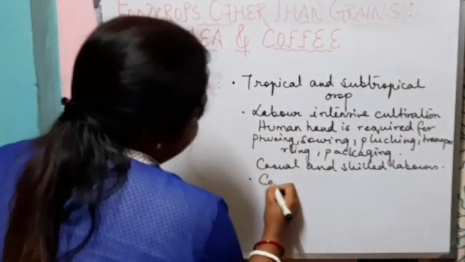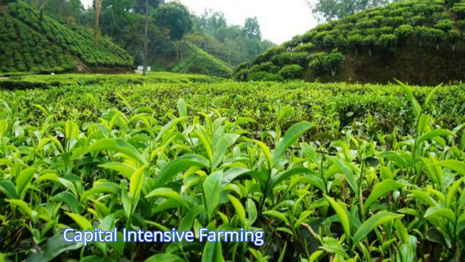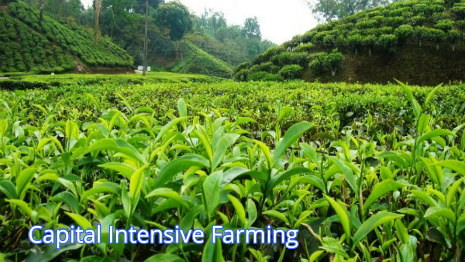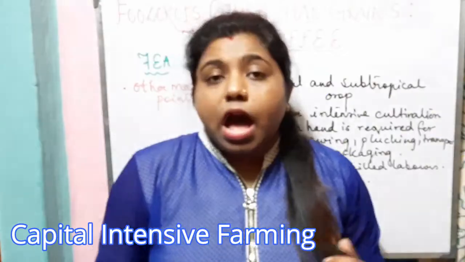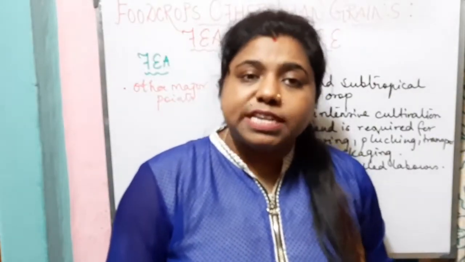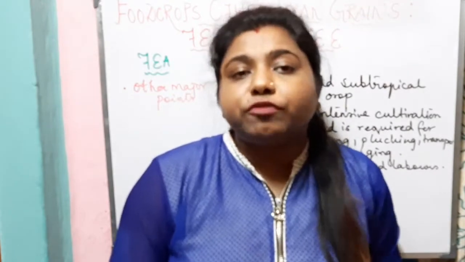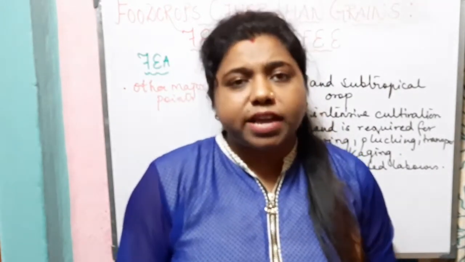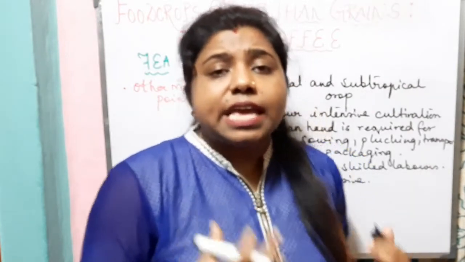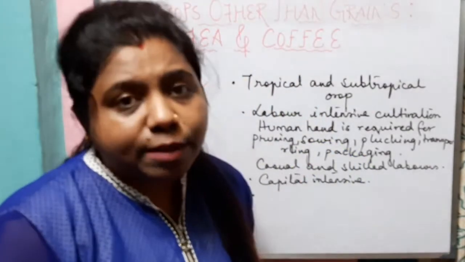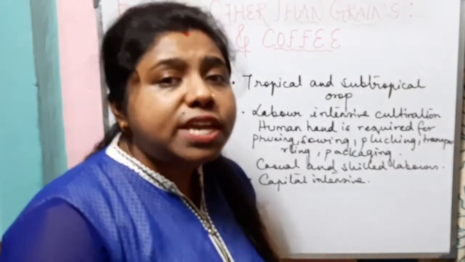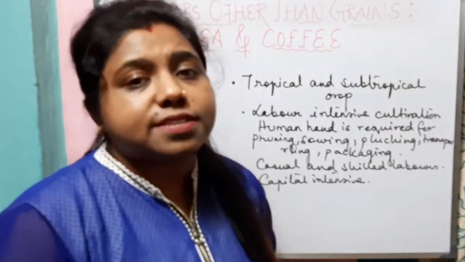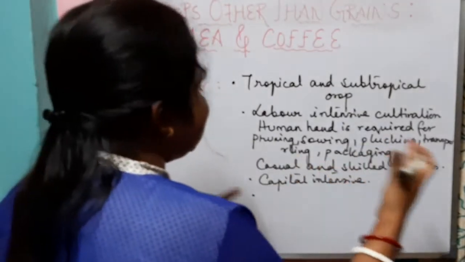It is capital intensive. A lot of capital has to be invested. A lot of capital investment is required in the production of tea, starting from the sowing, harvesting, manufacturing, packaging, transporting, keeping skilled and manual laborers, and in terms of machines which are required for the processing of tea. So we can say it is capital intensive.